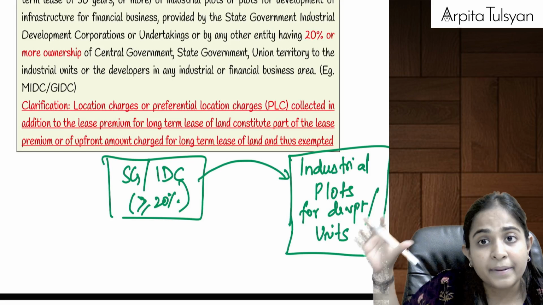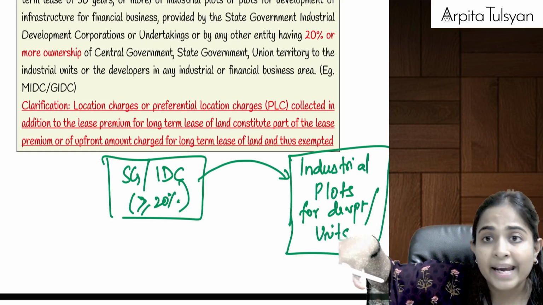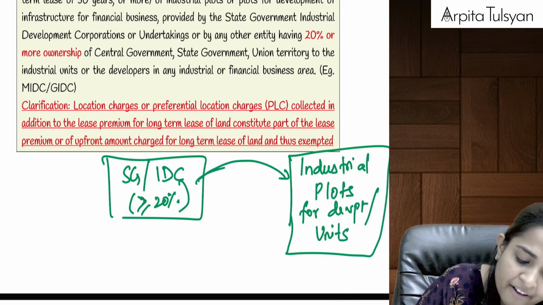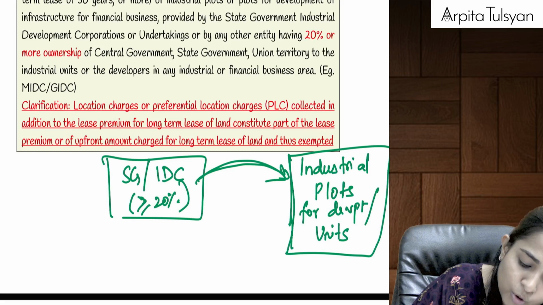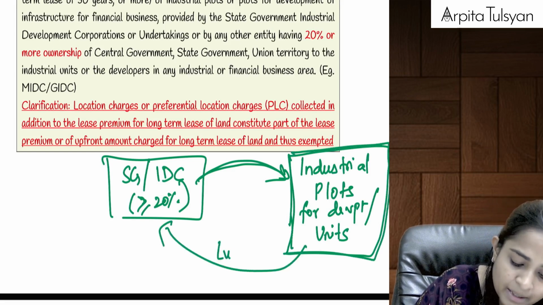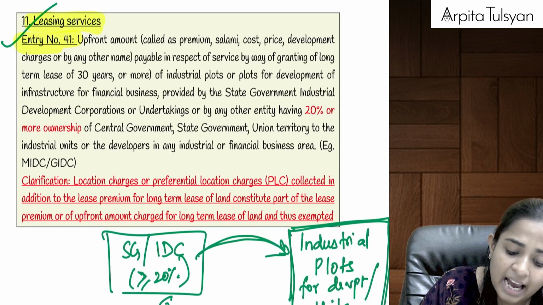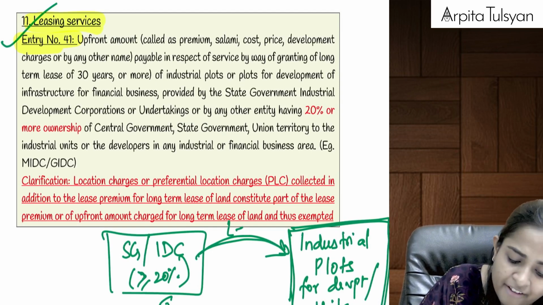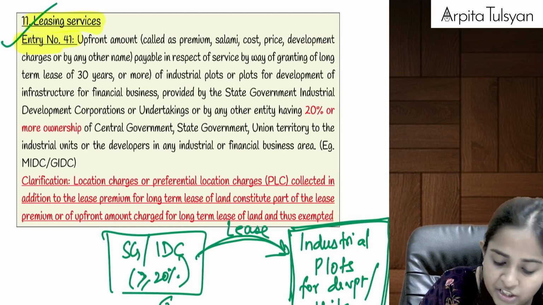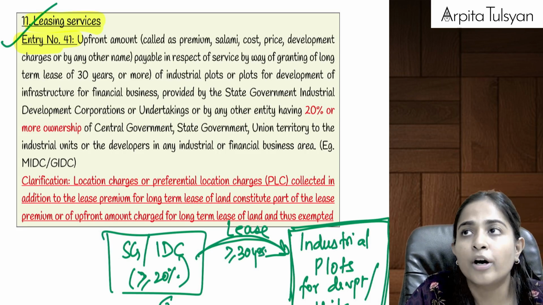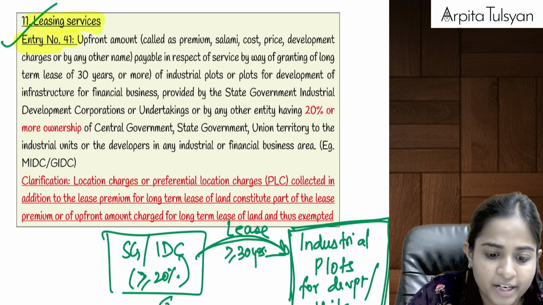Means you set up some industry here, or you make an infrastructure and set up some business units here. We have given our plot of land to the developers for developing some industry there. For that, they are giving us some lump sum amount, some rental, some premium, etc., and we have given them on lease. Okay, we have given them on long-term lease, which is going to be for more than or equal to 30 years. Example, area belonging to the industrial development corporations, right?